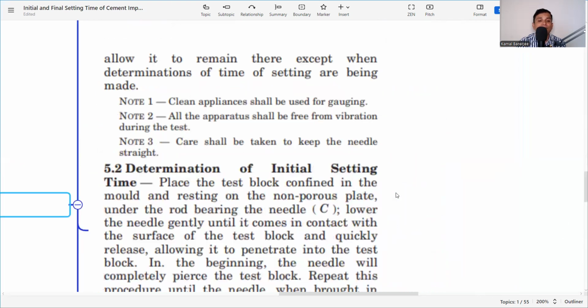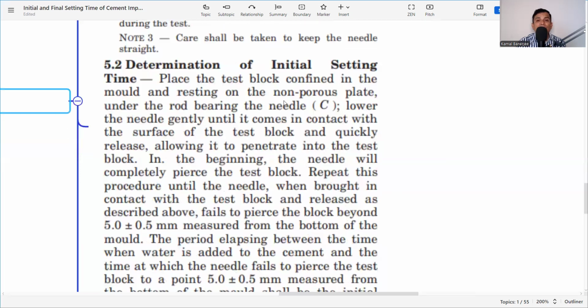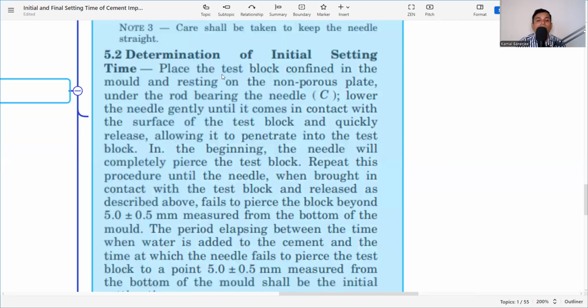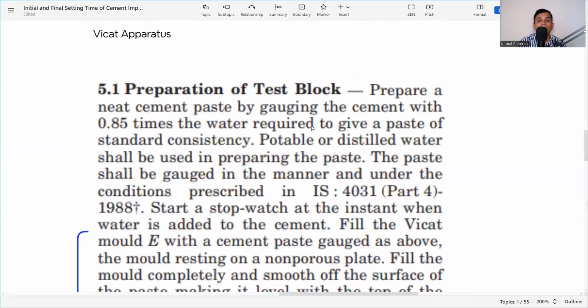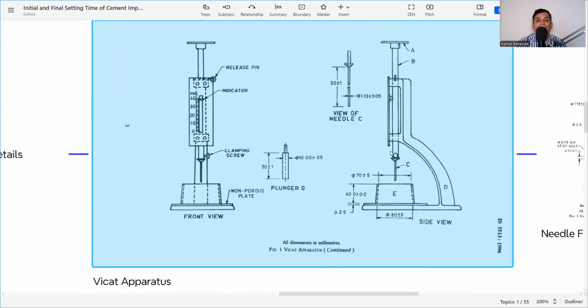The next is to place the test block. Now we need to determine the initial setting time. Place the test block confined in the mold and resting on the non-porous plate under the rod bearing the needle C. Lower the needle gently until it comes in contact with the surface of the test block and quickly release. Now, we need to understand, this is the C. Now we have to release it and keep it, and we have to bring the needle up to this.